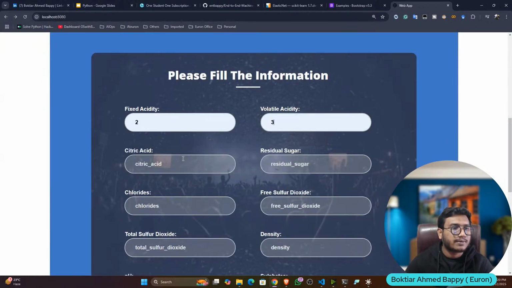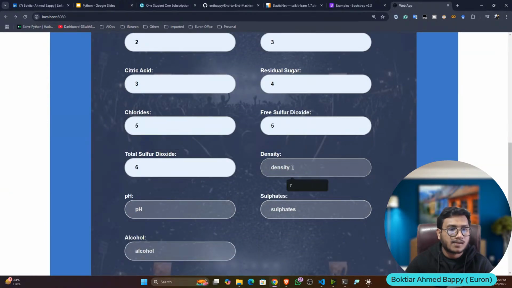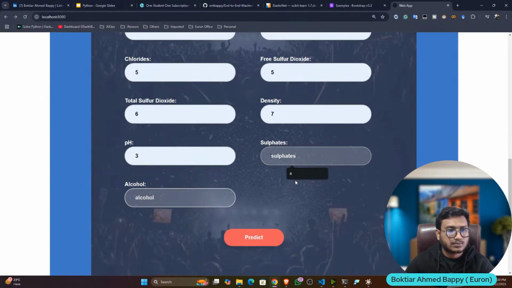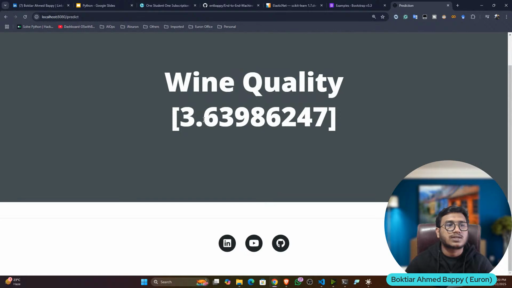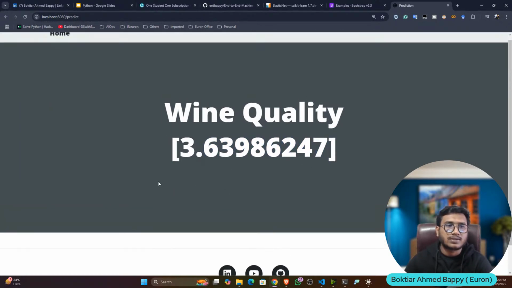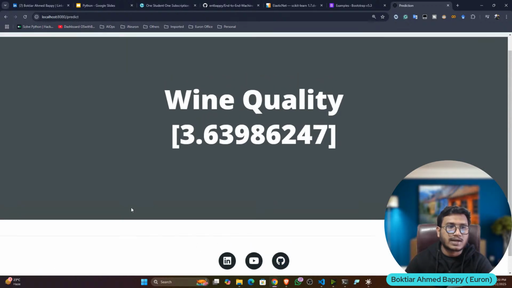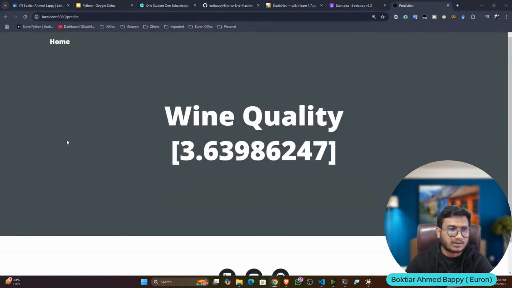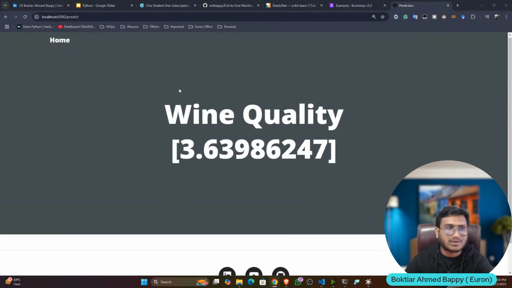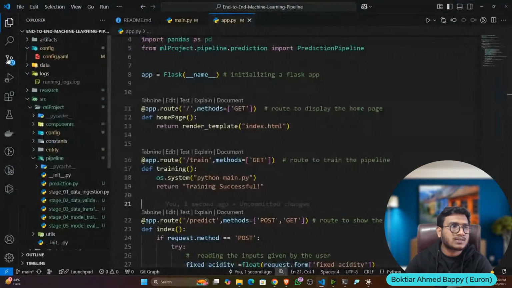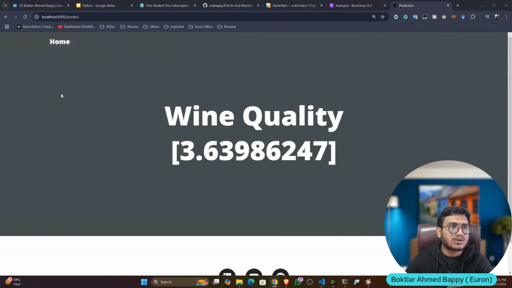Let's say I'll give some values, then click on predict. Now see, this is the quality we are getting: 3.63. That means this is poor quality wine. I've also added my LinkedIn profile, YouTube channel, and GitHub; you can also add yours. This is the complete front end page, whatever way I created one template for you. Now you can see, after training, this model is again available. Now the user can do everything from the user interface, so they don't need to go to the coding part.